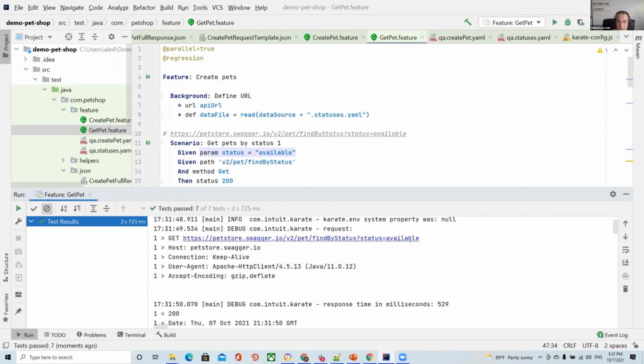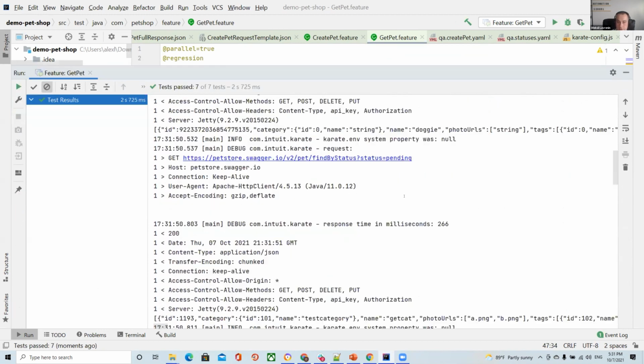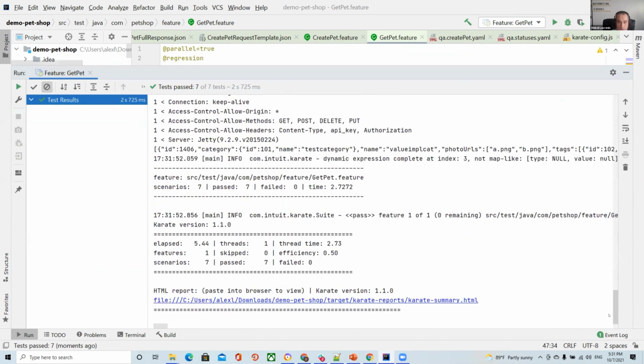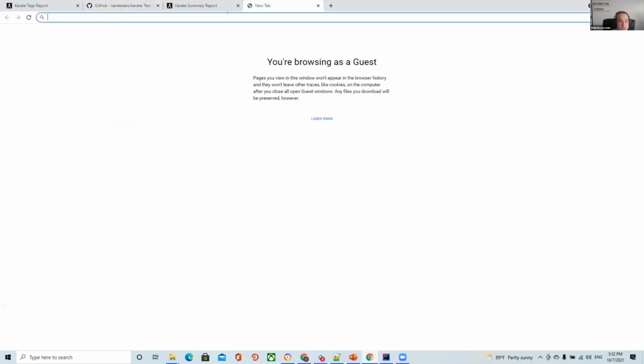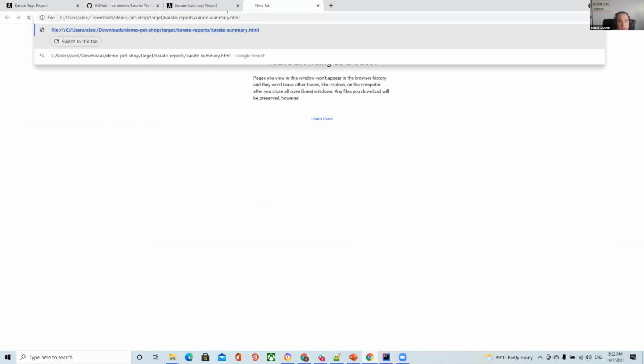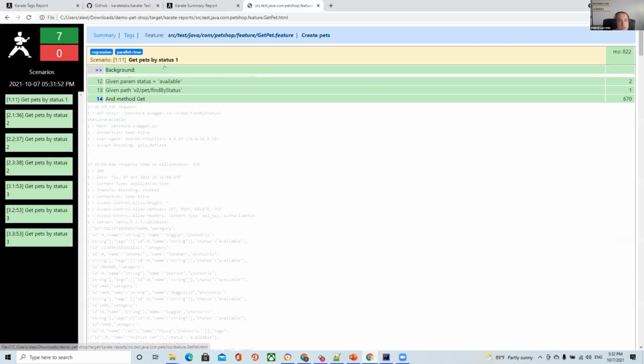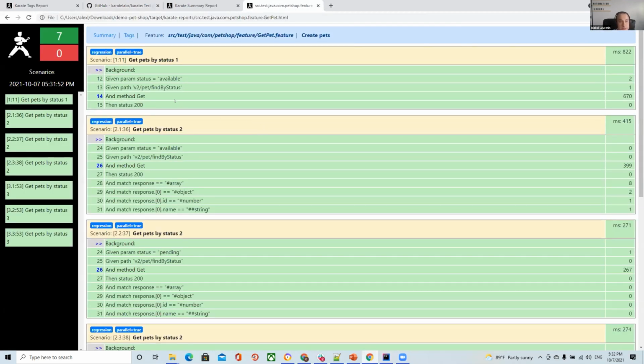After that, in my output I always have a hyperlink for reports, if I need a report. Okay. And for example, I go inside this report, and what I can see is all steps.